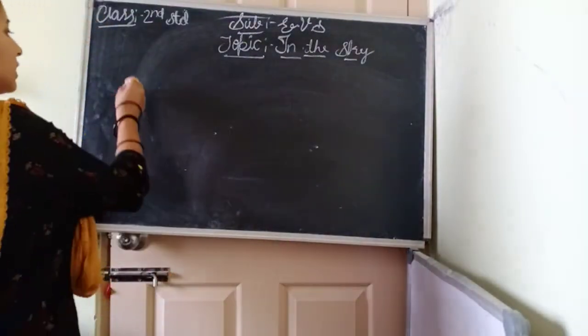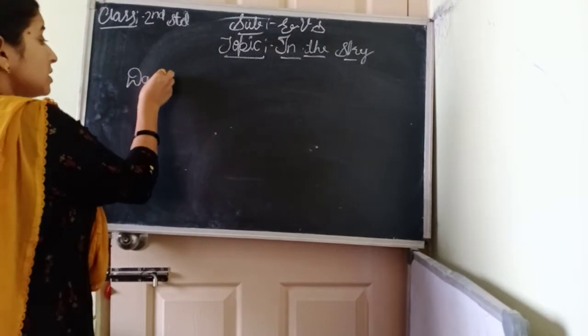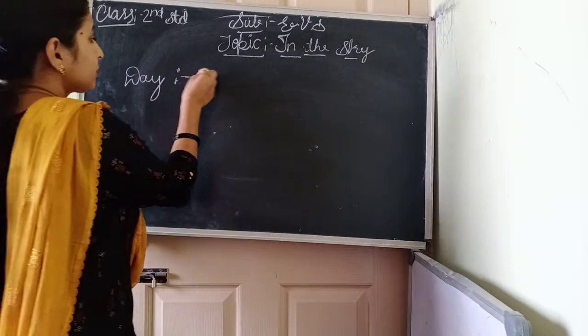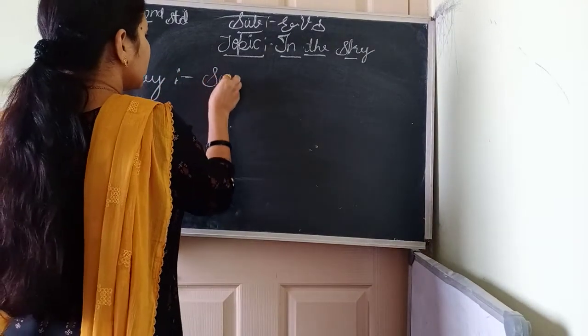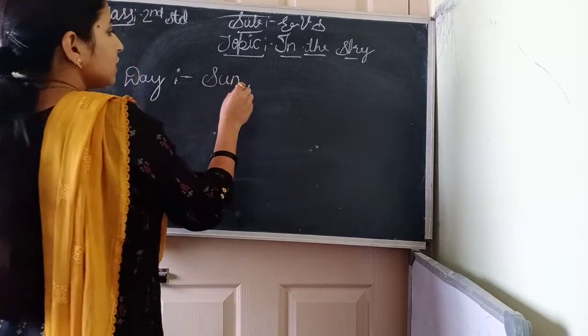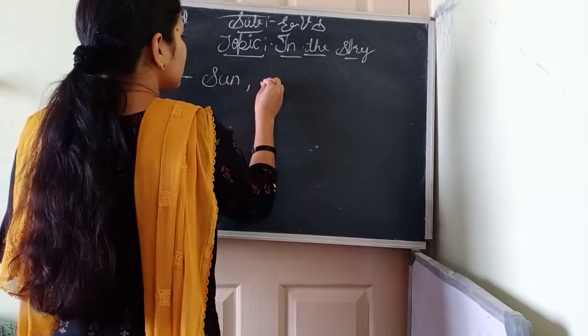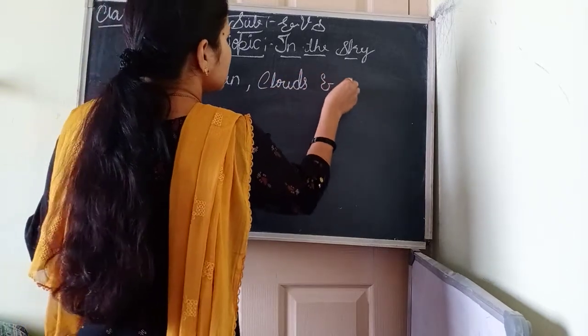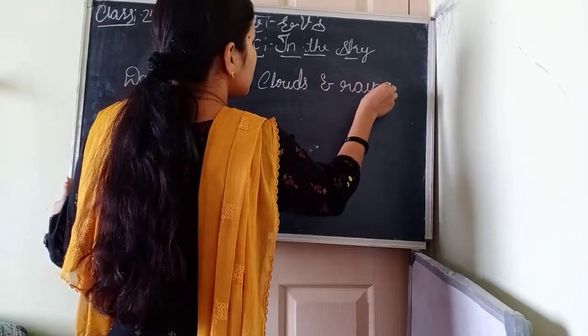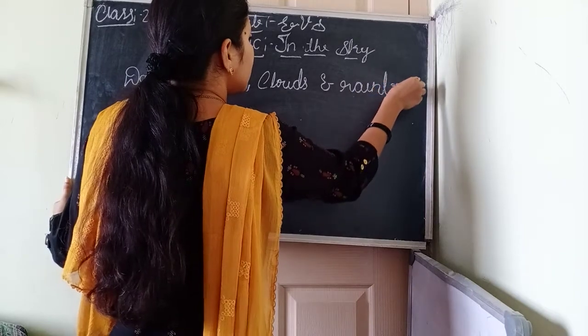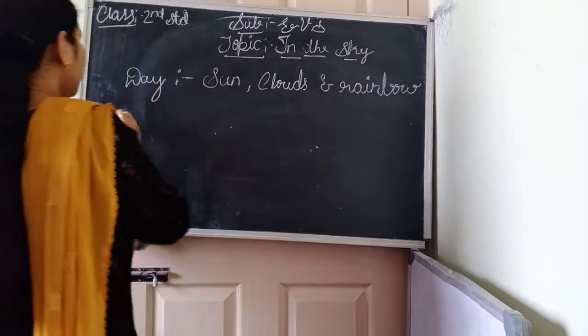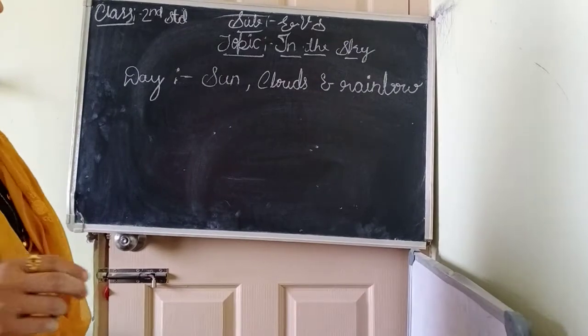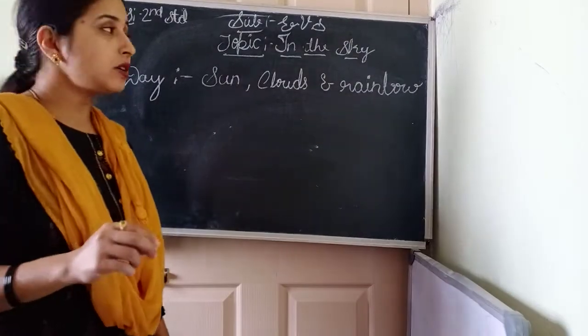In the daytime, what can we see in the sky? Sun we can see in the sky. Then clouds we can see in the sky, right? And sometimes during the daytime we can see a rainbow. Okay. Sun is also one of the stars. Sun is also a star.